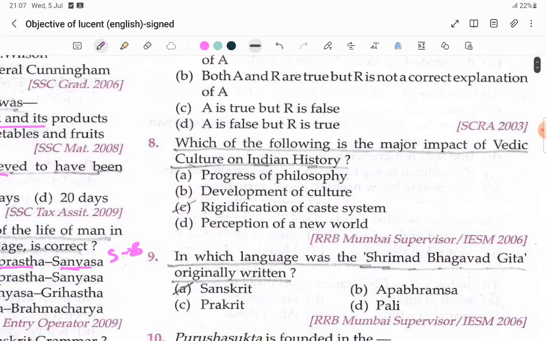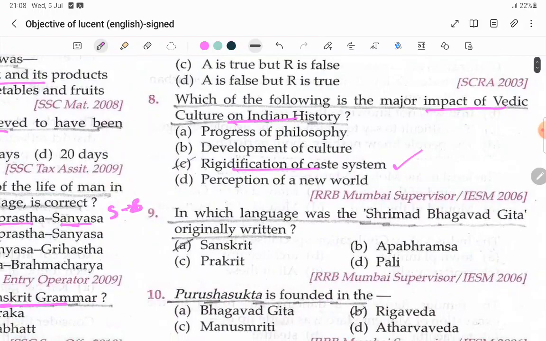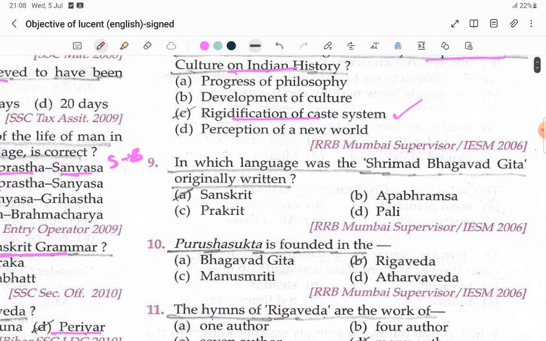Which of the following is the major impact of the Vedic culture on Indian history? Rigidification of the caste system. Means in the olden days the caste system was very effective. So lower caste people were not even allowed in their houses and not allowed to give even water. They would think that if you drink water in their bowl, there will be untouchability, they will feel.